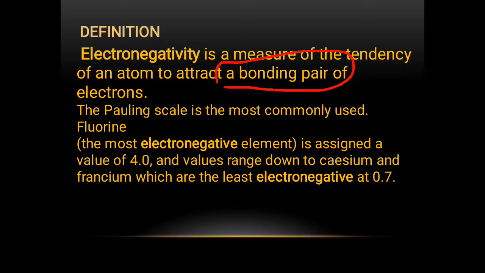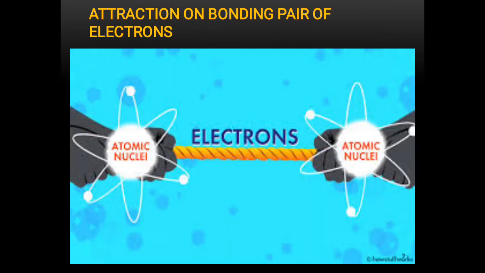And how it is studied: the scientist Pauling made a scale in which he assigned the maximum value to fluorine and the minimum value to cesium. That's a metal. This part will be discussed in detail in the coming slides. First, we understand the definition.